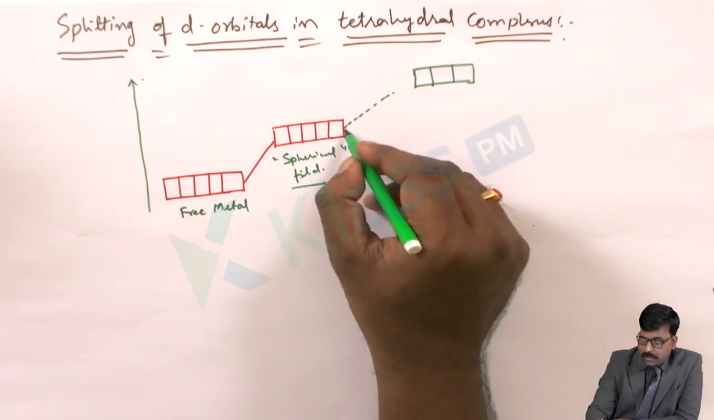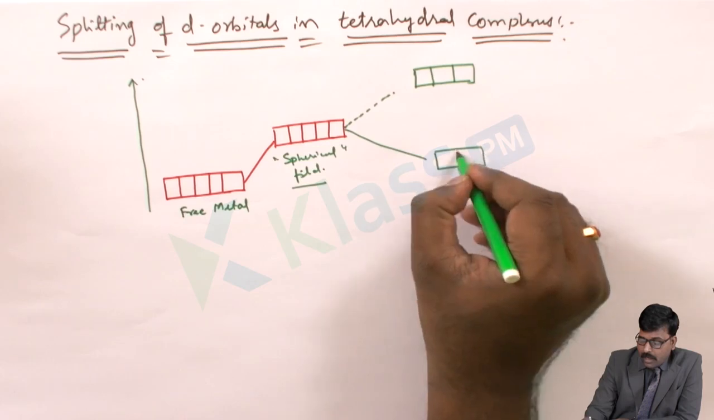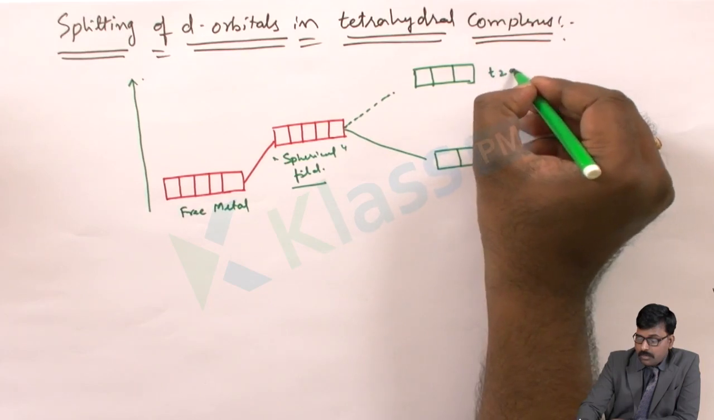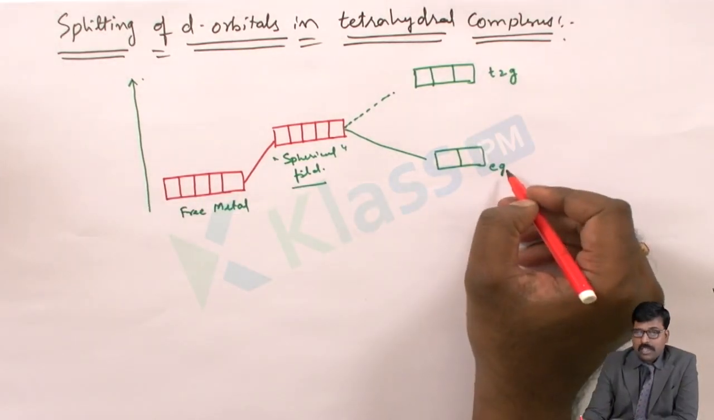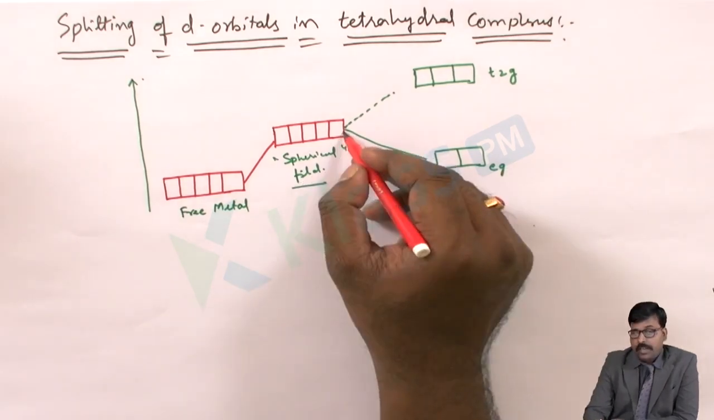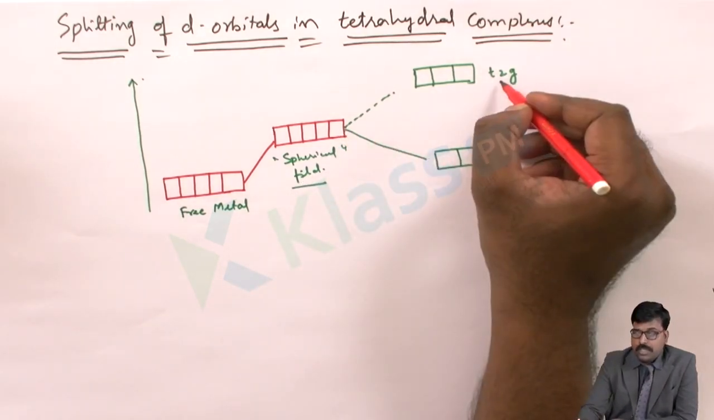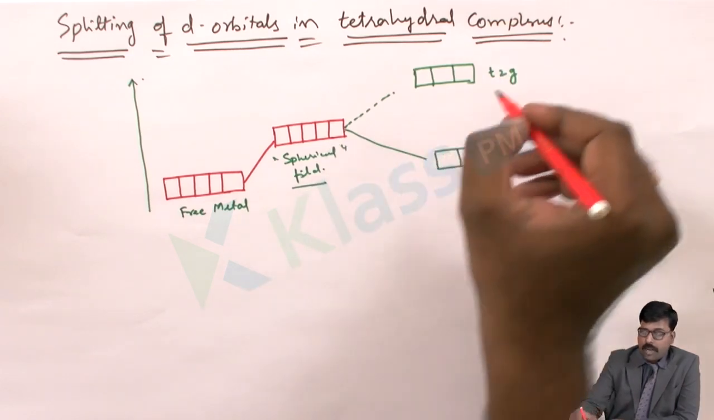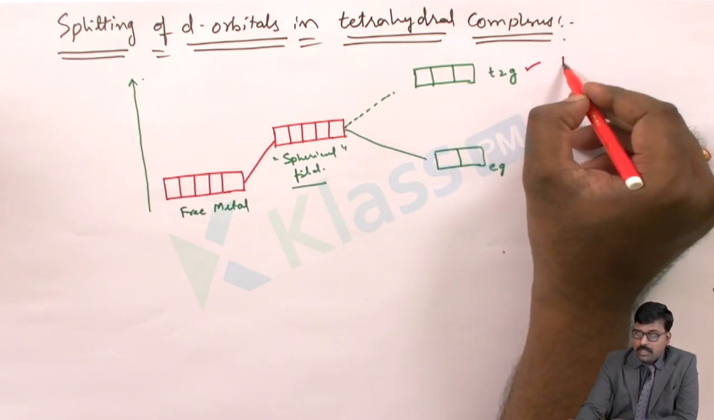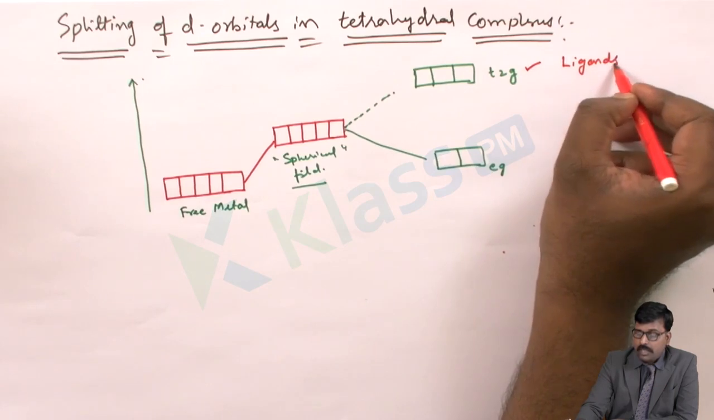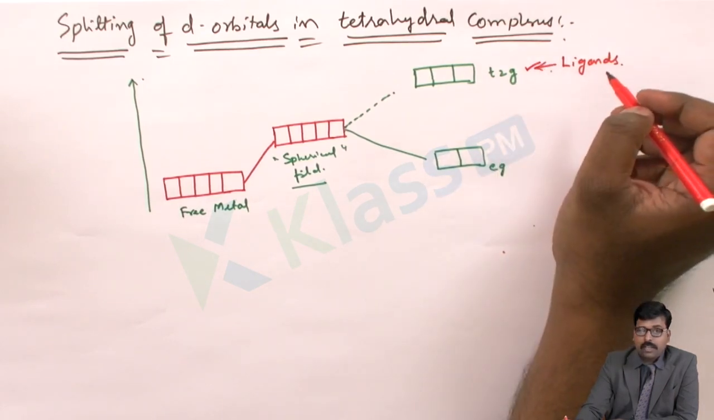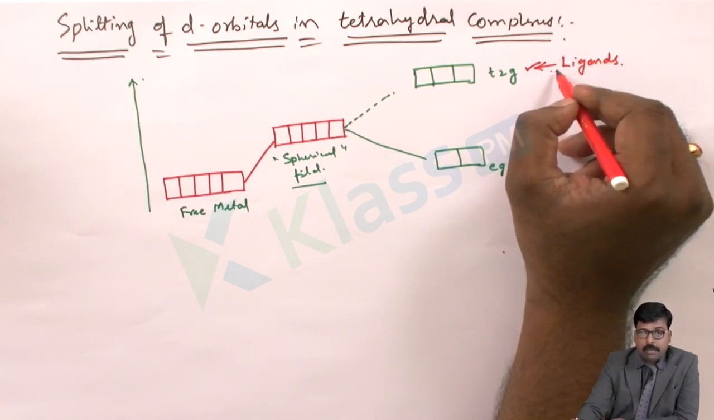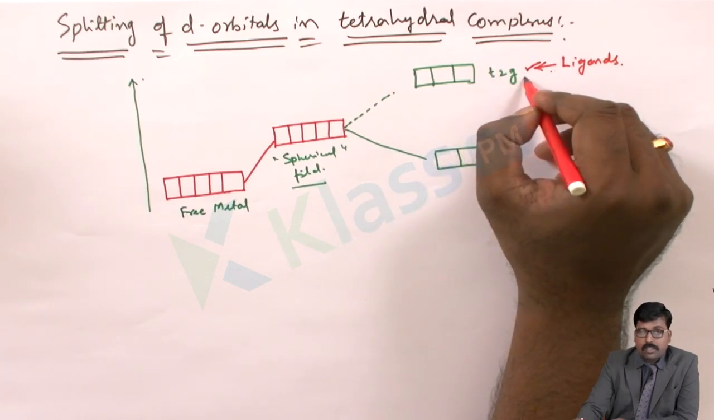the non-axial and the axial. That means this is EG, this is T2G. So EG will show lesser energy than the degenerate d orbitals, and T2G will show higher energy than the degenerate d orbitals. Why is it showing higher energy? Because the ligands are approaching in this direction. The ligands will approach in the non-axial plane, so the T2G energy levels will increase.